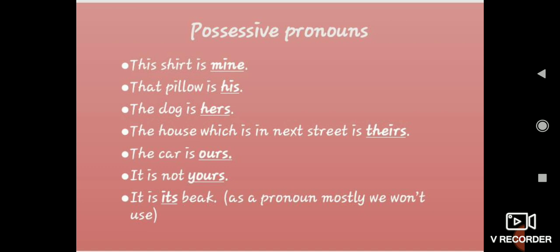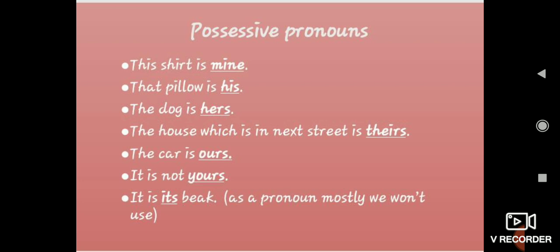The car is ours. It is not yours. It is its beak. Actually, it is its beak, I have mentioned. No, "its" here denotes an adjective. Okay, so as a pronoun we are not using it mostly, so I didn't give that. Okay, what is the difference between a possessive pronoun and a possessive adjective?